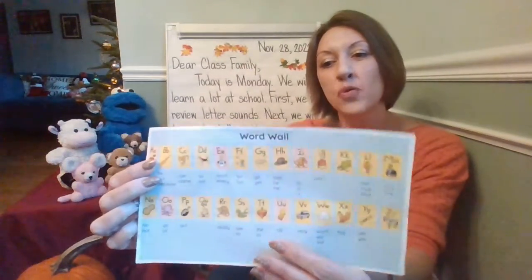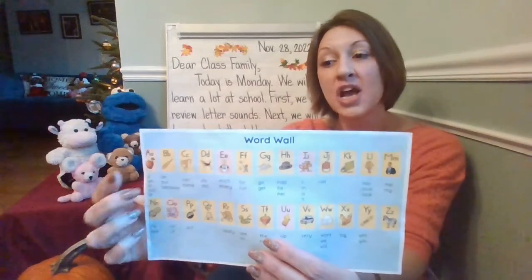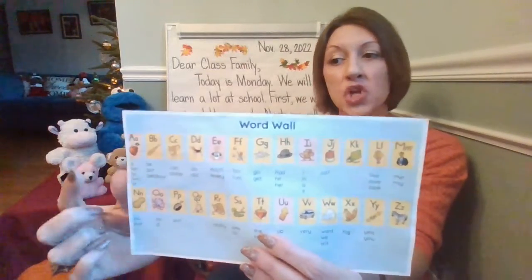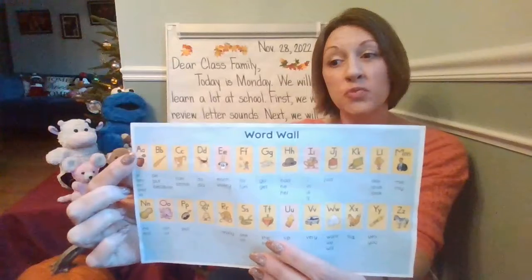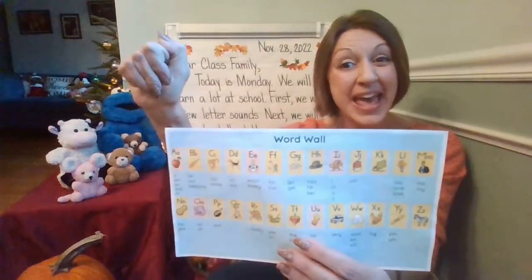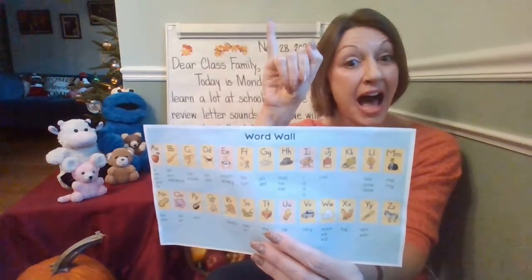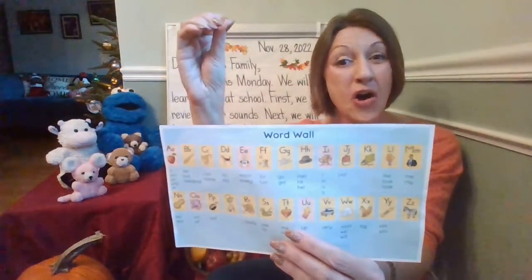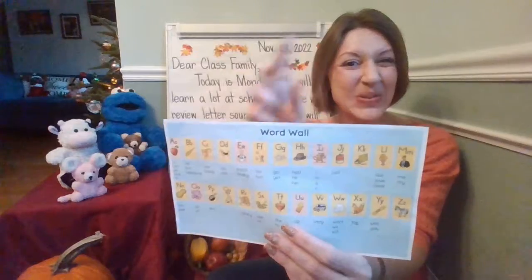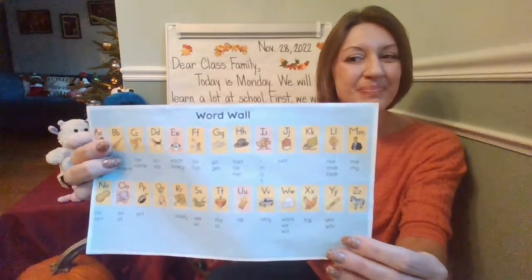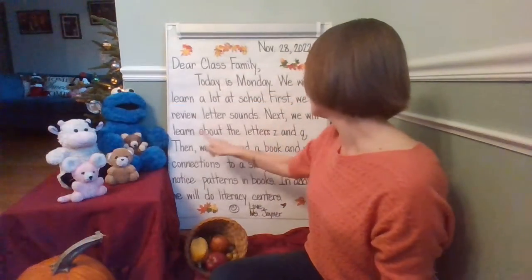Let's go ahead before we continue rereading the message. Let's review the vowels. Notice all of the letters with red in the background. We have A, apple, A, E, ed, E, I, itch, I, O, octopus, ah, and U, up. All right, next we will learn about the letters Z and Q.